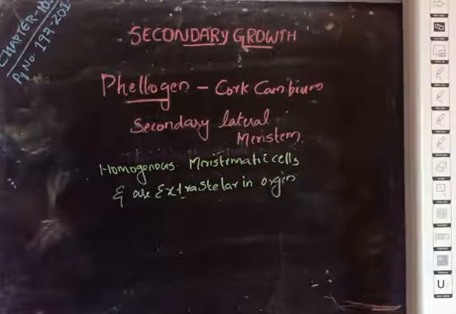The cells divide periclinally and produce radially arranged files of cells.